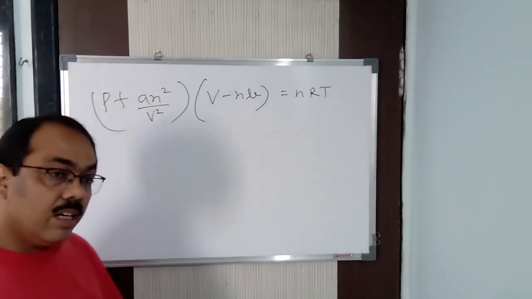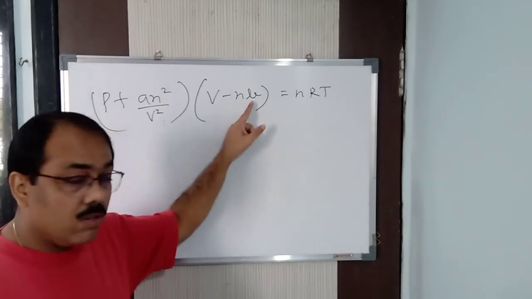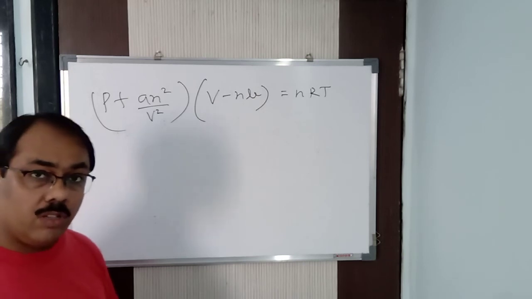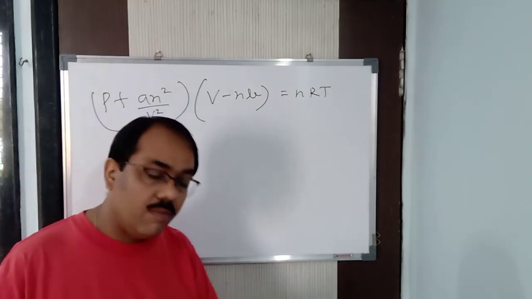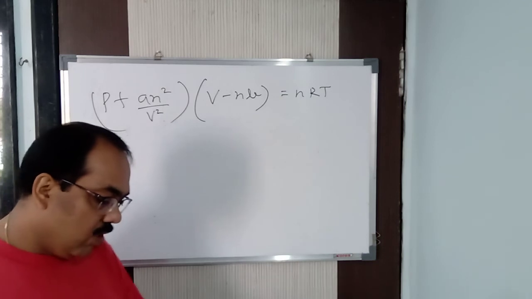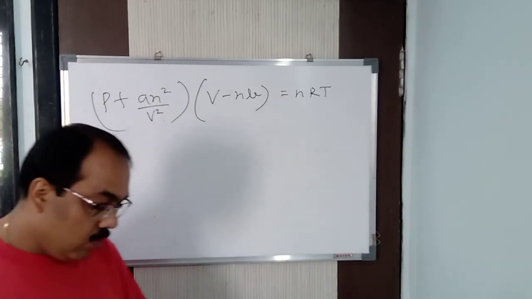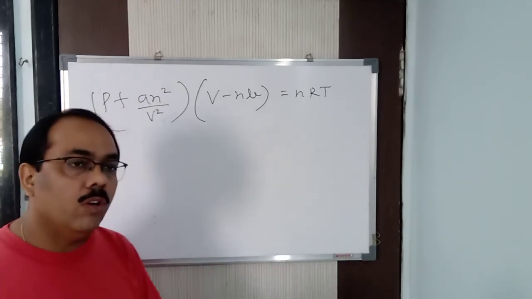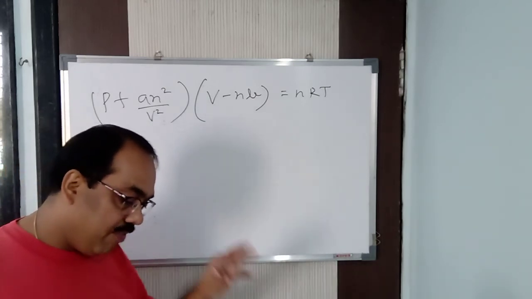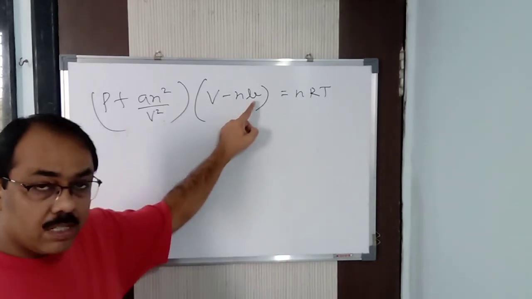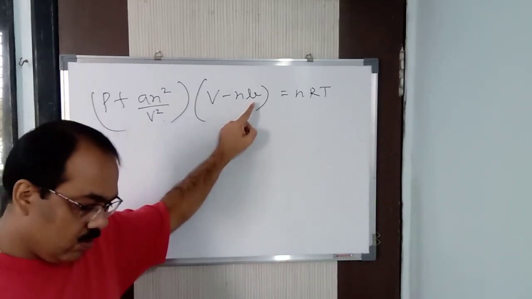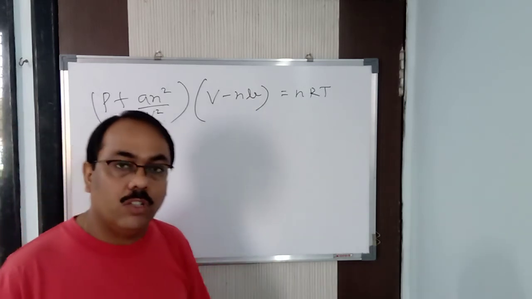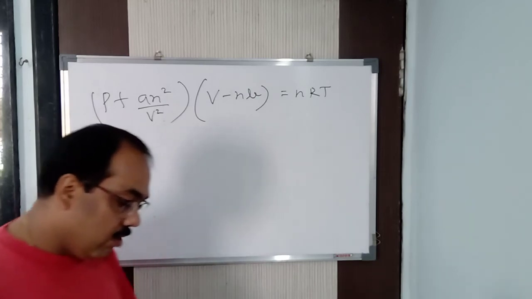Now then, what is the significance of b? b is also a Van der Waals constant. So b is a measure of the effective size of the gas molecules. Its value is equal to 4 times the actual volume of the gas molecules, which is called, as I told you already, excluded volume or co-volume.